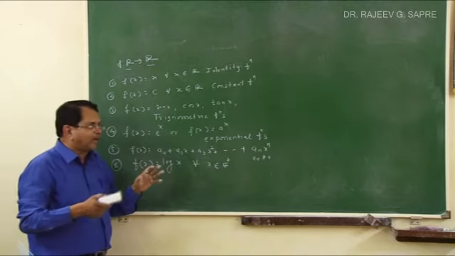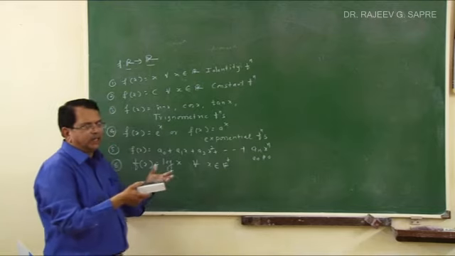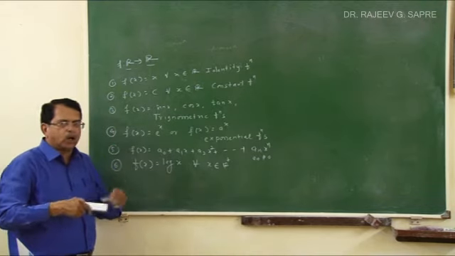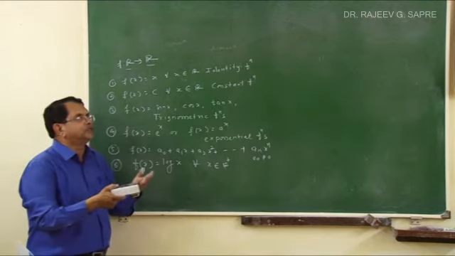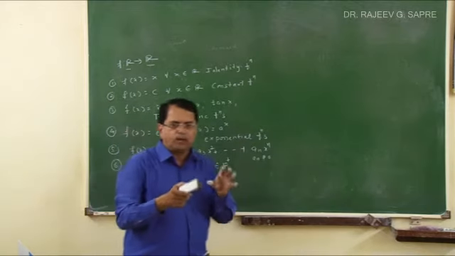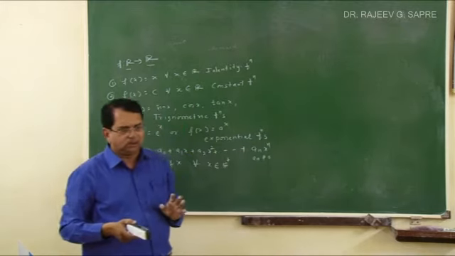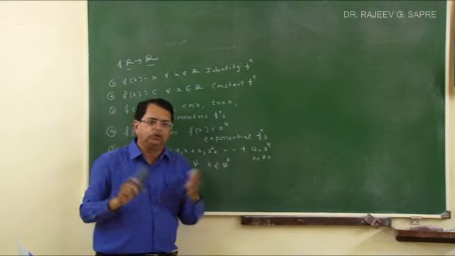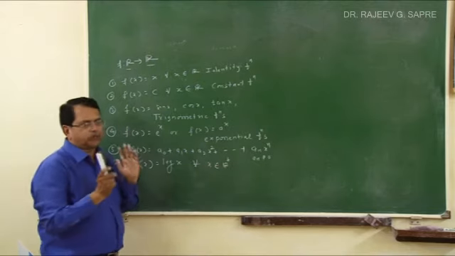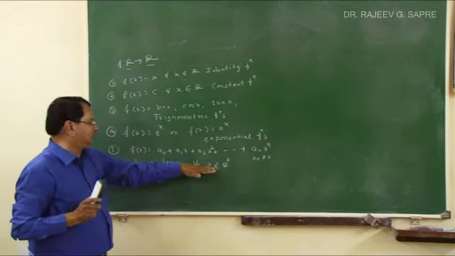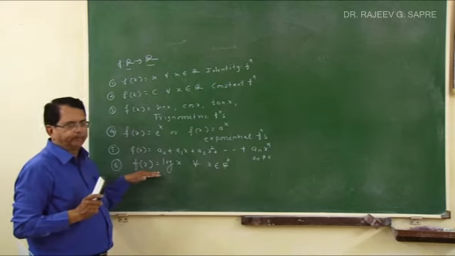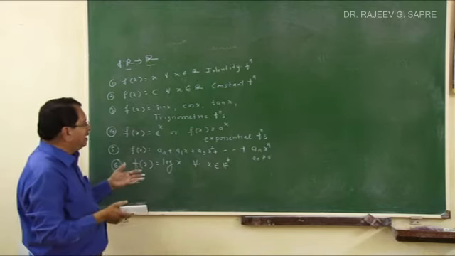So log of some real number can be negative, but log of a negative number or log of 0 is not possible. Log of 1 is 0. You take any base, log of 1 is 0, but log of 0 is not possible. So positive real numbers is the domain of this function. So all such ideas you must have.